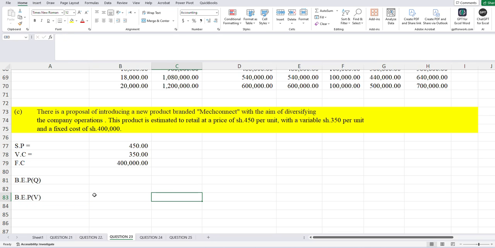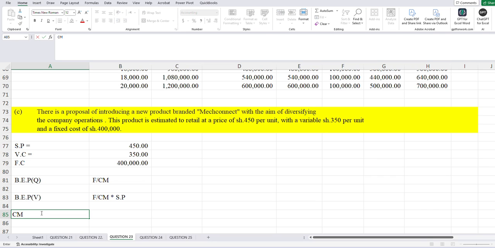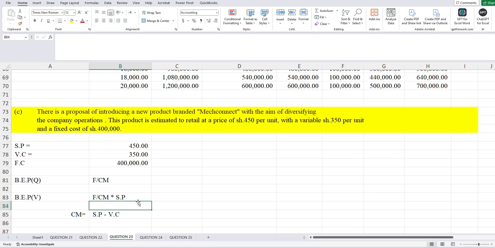Break-even point in quantity is our fixed cost divided by contribution margin. Whereas in value, it is fixed cost divided by contribution margin times our selling price per unit. These are how we determine our break-even point. Remember that CM is contribution margin, which we determine by taking our selling price per unit minus our variable cost per unit.